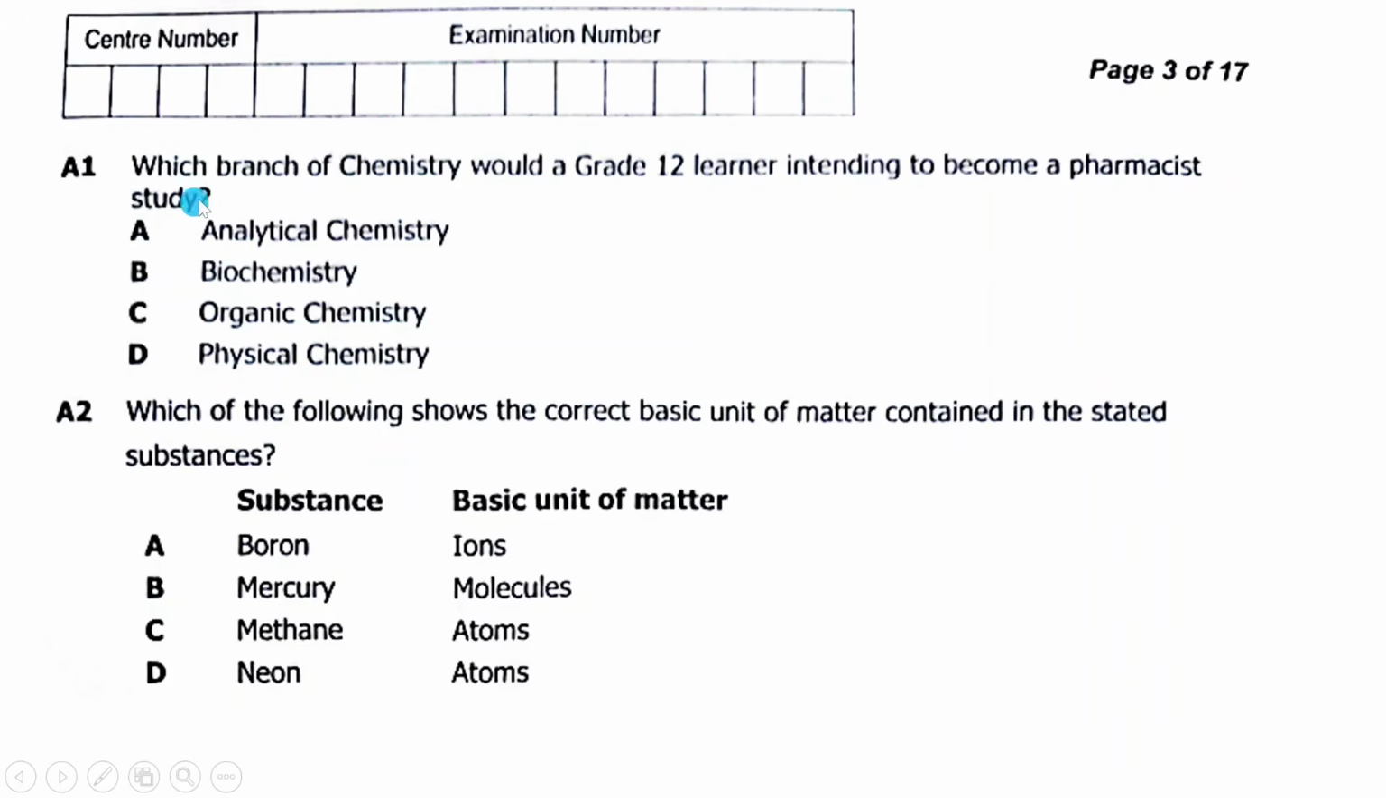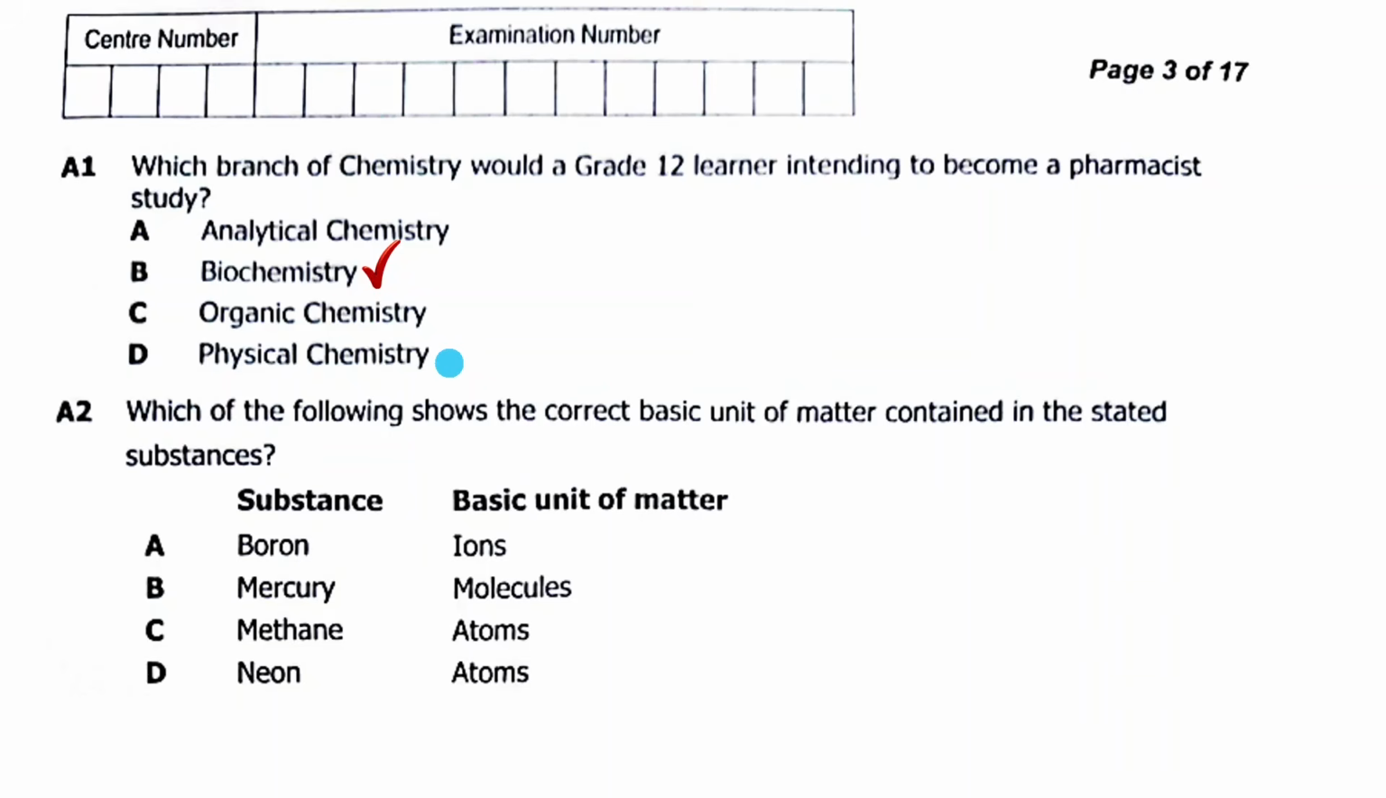A1 says, which branch of chemistry would a grade 12 learner intending to become a pharmacist study? A, analytical chemistry, B, biochemistry, C, organic chemistry, D, physical chemistry. The answer here is B, biochemistry.